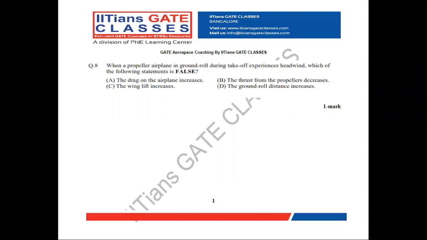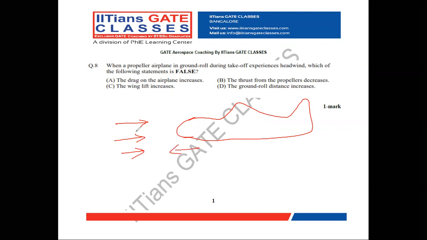Okay. So first, what is the headwind? Headwind is this: when the airplane is moving forward, it experiences a wind which is opposite to the direction of flight. If the direction of flight is in this direction, and the wind is in the opposite direction to the direction of flight, then it is called headwind.